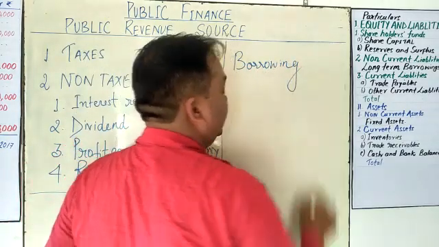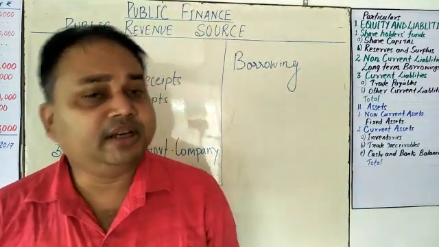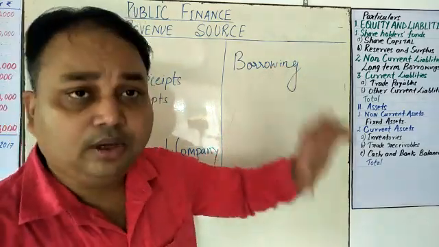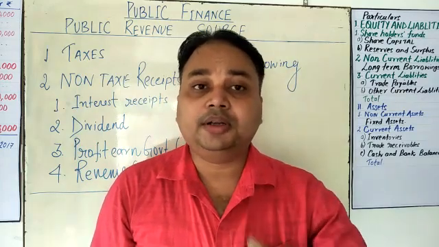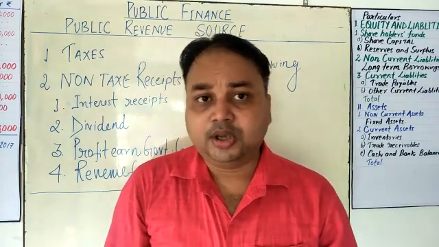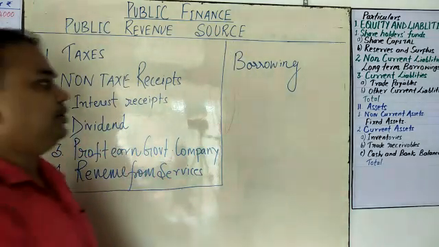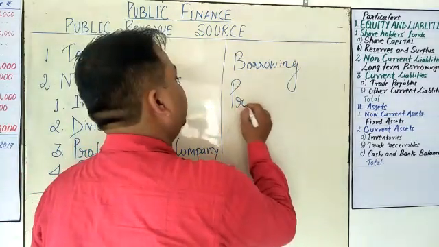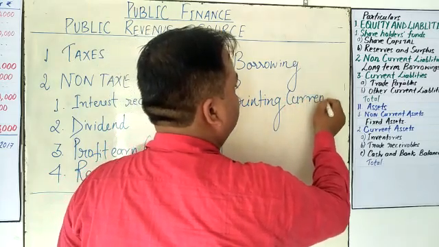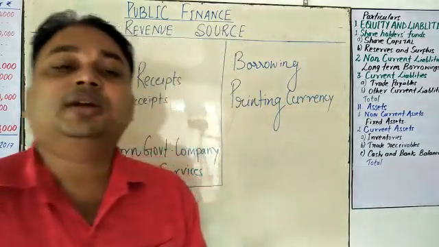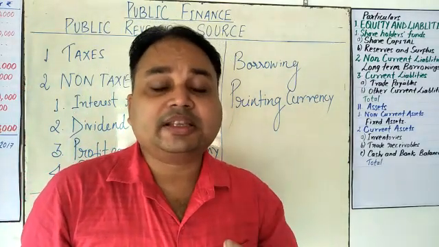It is just like a loan: the government takes a loan from financial institutions, other institutions or companies, because it has to meet public expenditures. Sometimes the government also issues currency, that is, printing currency in a country. This is another way the government generates revenue, because it wants to meet its expenditure.